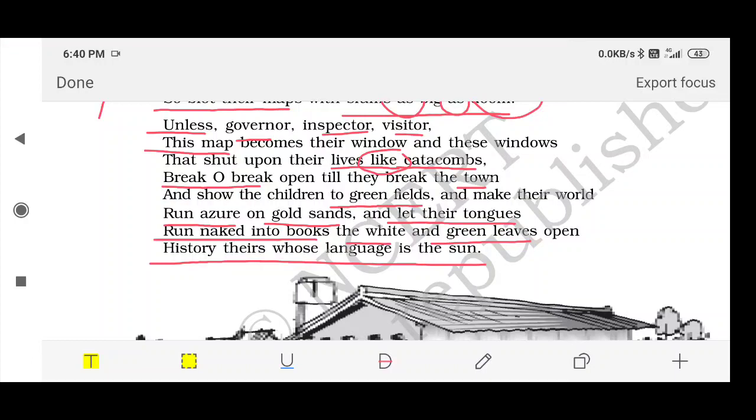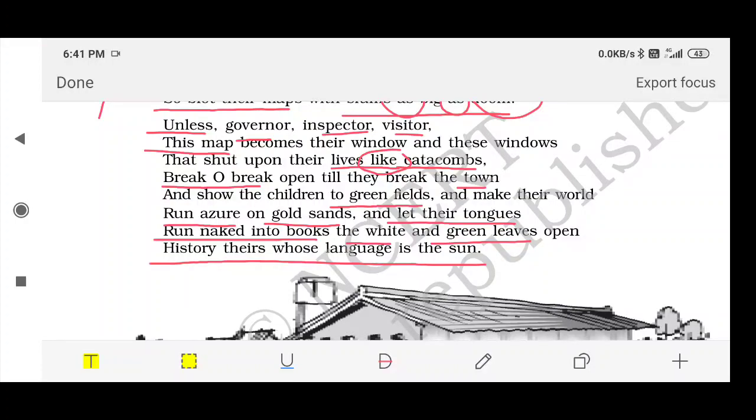So Stephen Spender wanted to tell us that these children should be given an opportunity to get education and enjoy their lives among nature. And he says that history theirs means history can be created only by those nations or countries or people who give a proper chance to their children to grow. When the children of a country get education and a chance to grow, their countries would create histories and get developed.